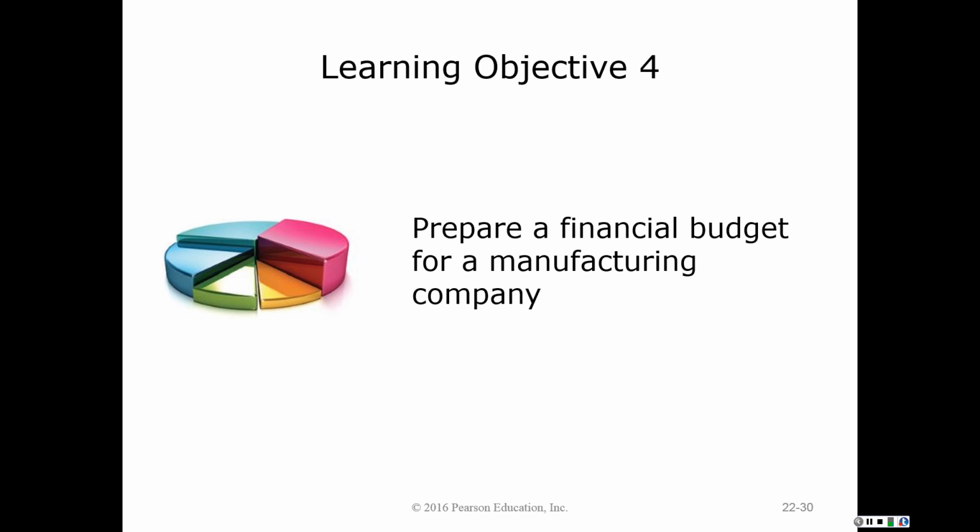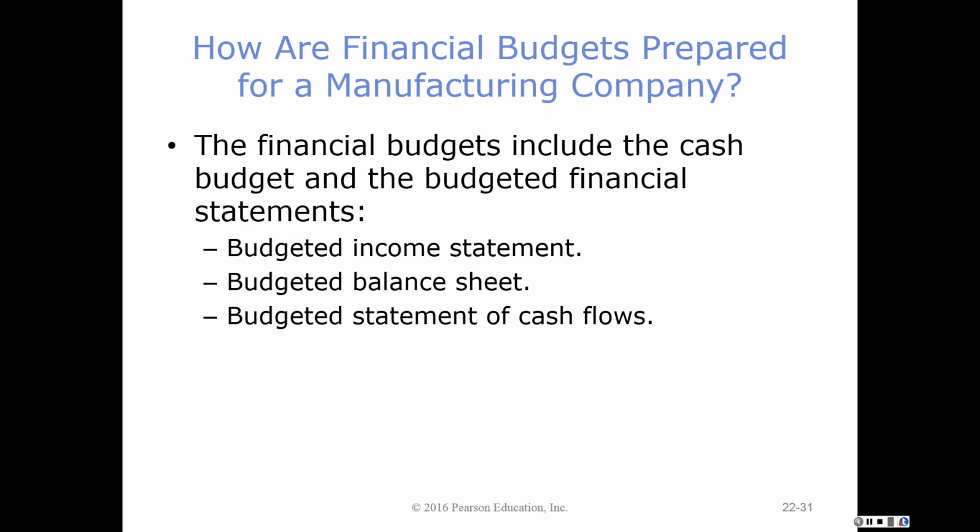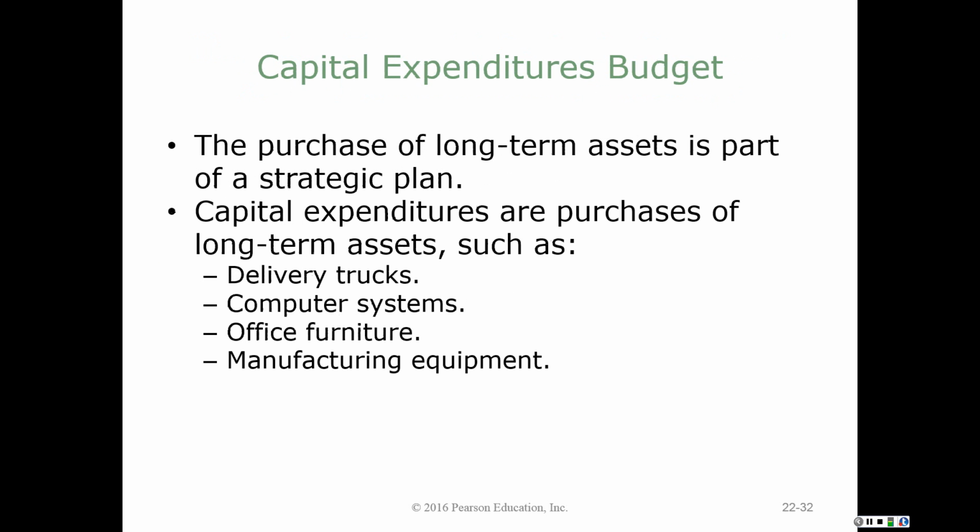And once you have provided that information to the chief financial officer, the plant controller, or the chief executive officer, they're going to utilize those tools and supporting documents that you have provided in the operating budgets to begin to prepare the budgeted financial statements. And remember, those are the income statement, the balance sheet, and the statement of cash flows. So before we can begin the preparation of those budgeted financial statements, we have to take into consideration the capital expenditures budget.